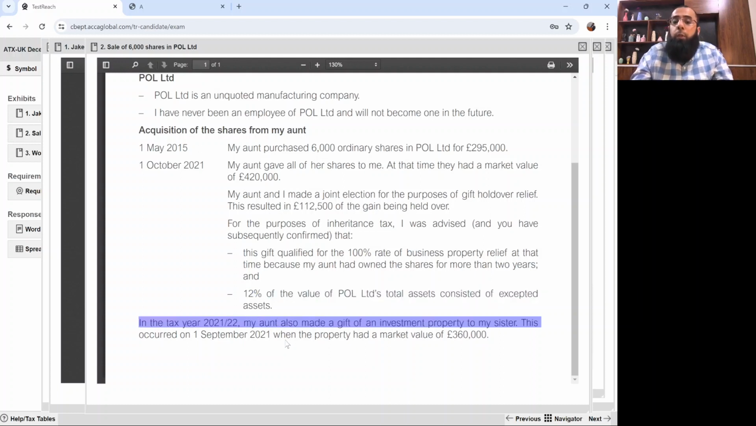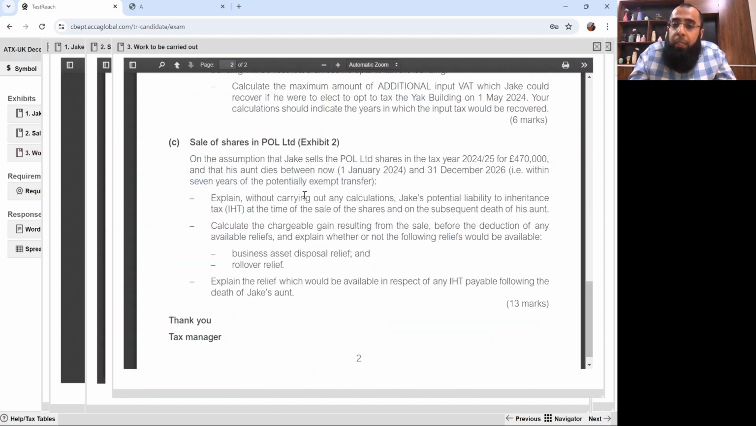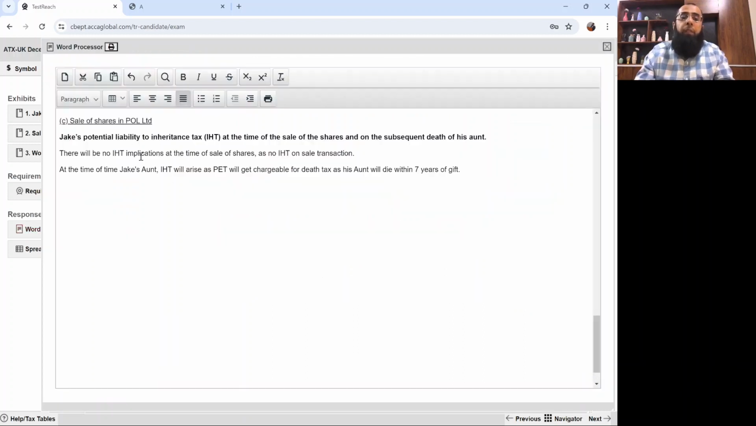In the tax year 21-22, my aunt also made a gift of an investment property to my sister. This occurred on 1st September 21, 1 month before our gift, when the property had a market value of £360,000. So we have to explain the IHT implications without any calculation, that is what IHT will arise on the death of his aunt. At the time of death of Jake's aunt, IHT will arise as the PET will become chargeable for death tax, as his aunt will die within 7 years of the gift.